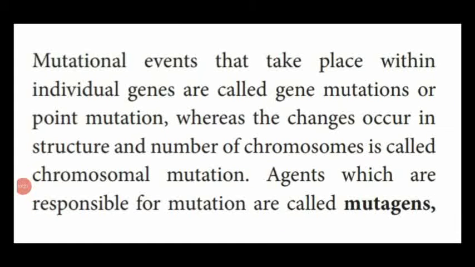Dear students, in the previous part we have seen what is mutation. That is, a sudden change occurring in the genetic material of an organism is known as mutation. This was introduced by the scientist Hugo de Vries. He observed these changes in the evening primrose plant, that is Oenothera lamarckiana, and also he proposed the mutational theory. So this mutation is divided into 2 types, point mutation and chromosomal mutation.